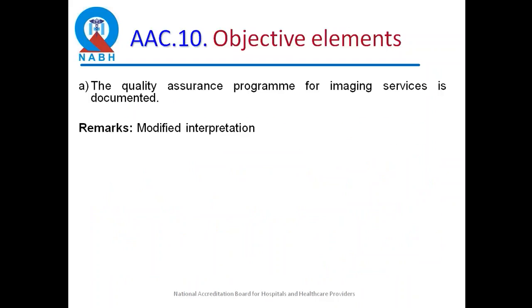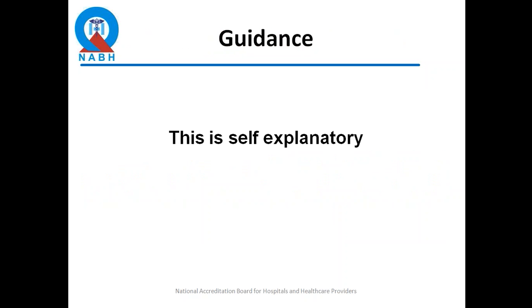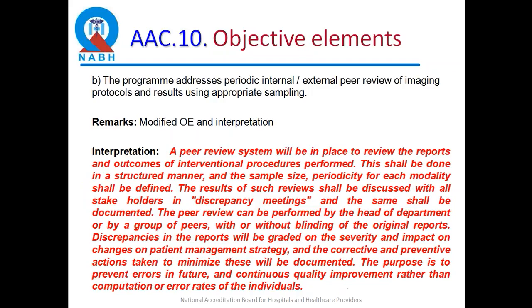AAC 10 is about the QA program, and here they are saying that the QA program should involve all stakeholders and it should be comprehensive, looking at all aspects of QA: equipment, protocols, safety, education and surveillance, and of course meeting the regulatory requirements of AERB. A more objective element regarding test results: the program addresses periodic internal and external peer review of imaging protocols and results using appropriate sampling. So now they want a peer review system.